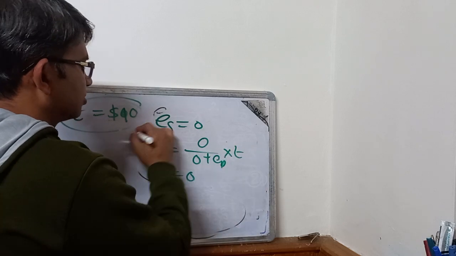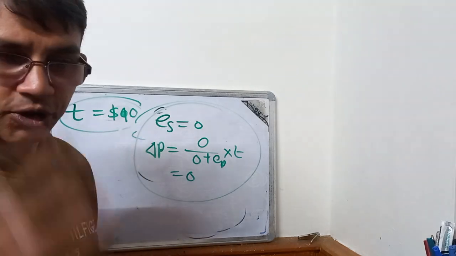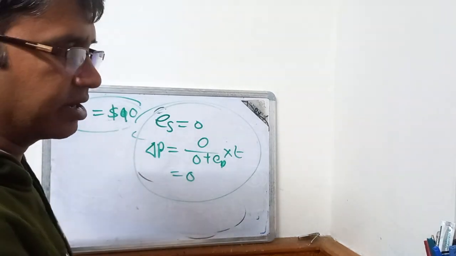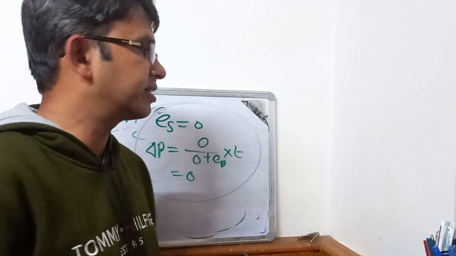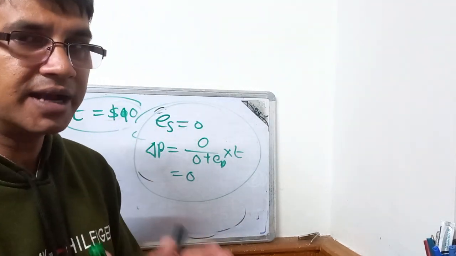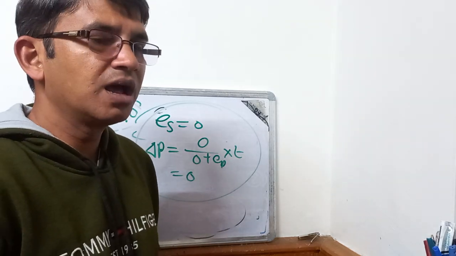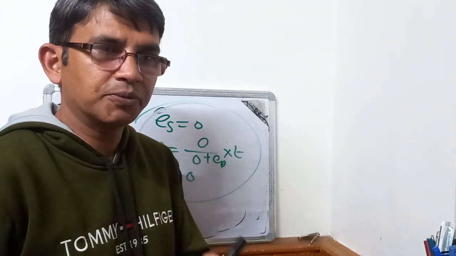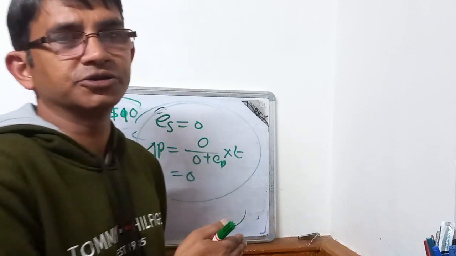So delta P equals 0. So the producers have to bear the entire burden. So from this one proposition, we can say the proposition that given the price elasticity of demand, the higher the price elasticity of supply, the higher will be the share of tax burden that the producer can transfer to the consumers.